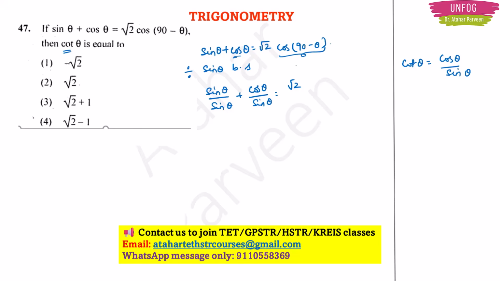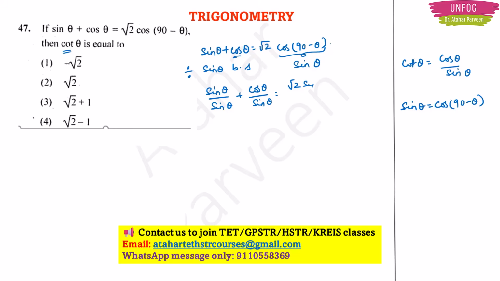By seeing this only you understand that it is sin theta, right? Complementary angles are there. So sin theta, these are all formulas in trigonometry, okay? You should be knowing all this. This is the least expectation the question paper setter will have from the aspirant who is aiming to become a high school teacher, okay? So sin theta is equal to cos 90 minus theta.